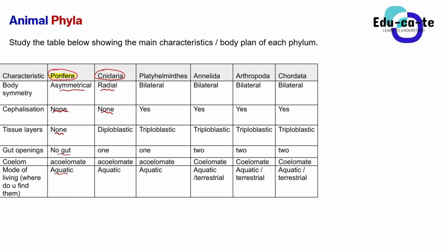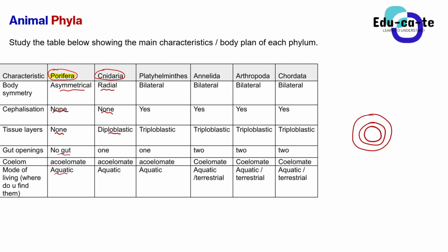All right, and we need to know that when you look at the tissue layers, their tissue layers are diploblastic. Remember that when we say the tissue layers are diploblastic, it simply means that they only consist of two tissue layers when they are still developing. So when we take a small Cnidarian that is still developing, it has the inner layer, which is known as the endo, and the outside one is the ecto.